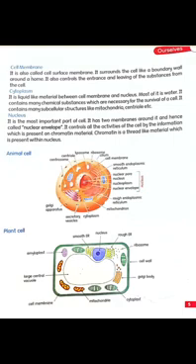You can see here the diagram of a plant cell. In an animal cell, there is a single boundary or wall which is called a cell membrane, while in a plant cell there are two walls. In addition to the cell membrane, there is a wall present which is called a cell wall. Plant cell has two walls, cell membrane and a cell wall. The outer wall of a plant cell is the cell wall.